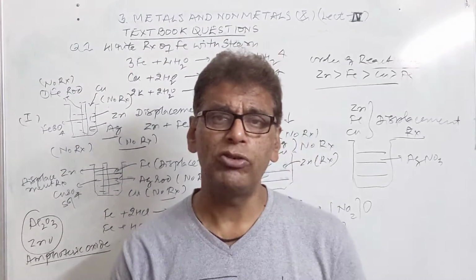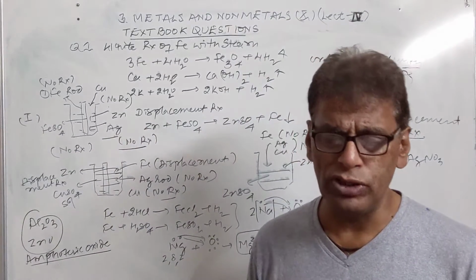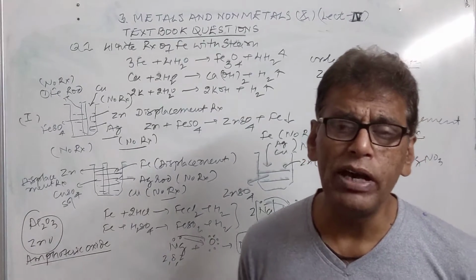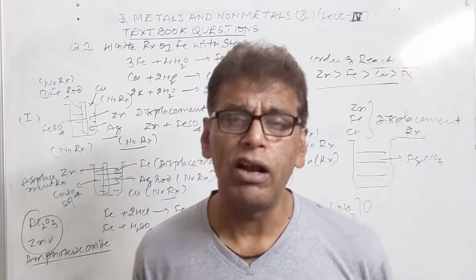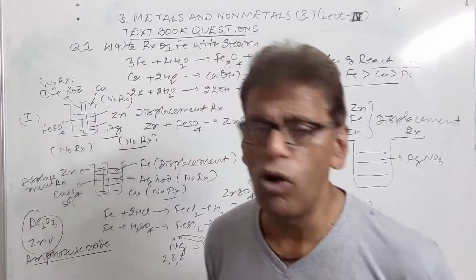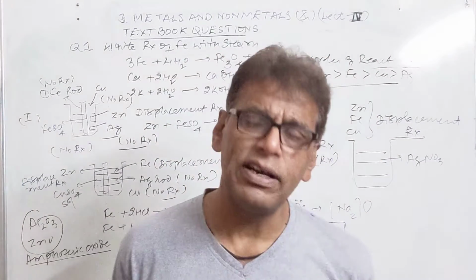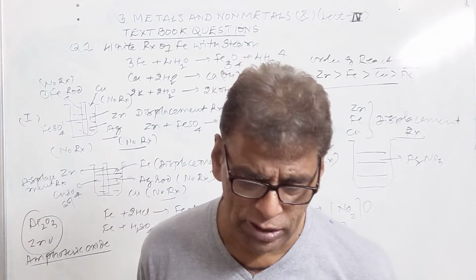Metals, when they react with oxygen, produce basic oxides, while non-metals react with oxygen producing acidic oxides. Metals form ionic halides, ionic chlorides with chlorine. The ionic chlorides are non-volatile substances, while non-metals produce covalent chlorides on reaction with chlorine, and these chlorides are generally volatile. They generally tend to remain in the vapor state.